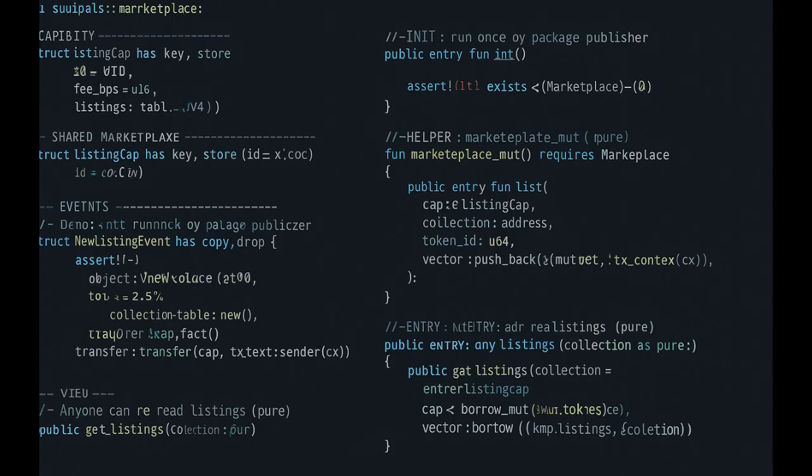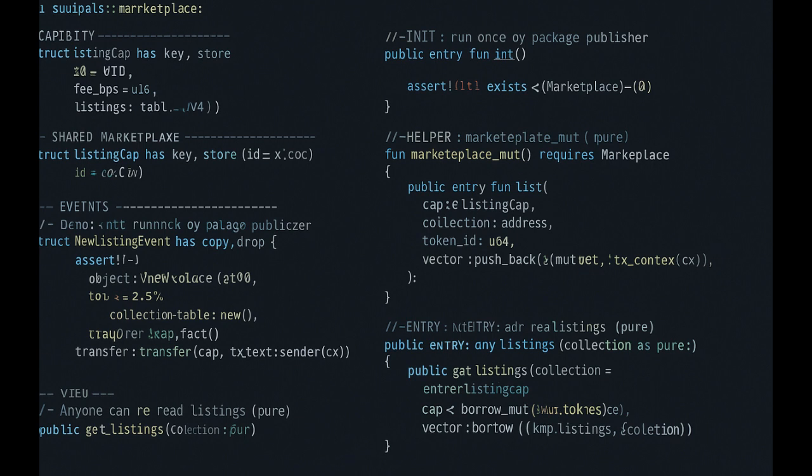The shared object contains a table mapping a collection address to a vector of token IDs. Anyone may call get_listings. Only a transaction that carries an immutable reference to the cap may enter list. We don't even check sender. Possession is the proof. Inside, we mutate the vector and emit an event so off-chain indexers update instantly. The compiler enforces that the write lock covers only marketplace.